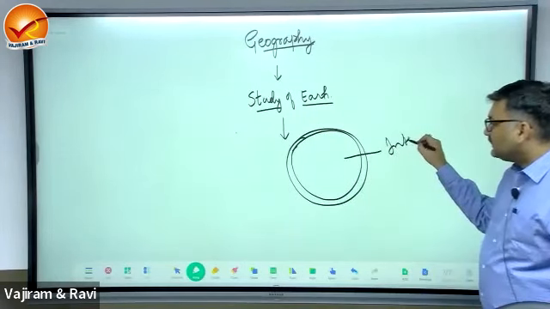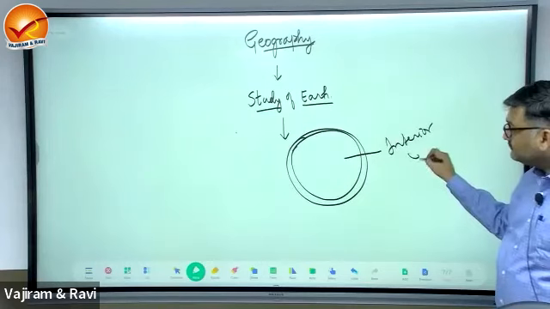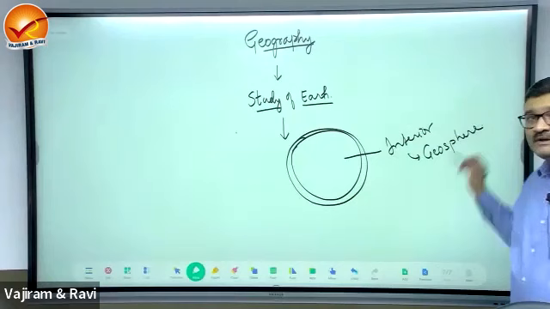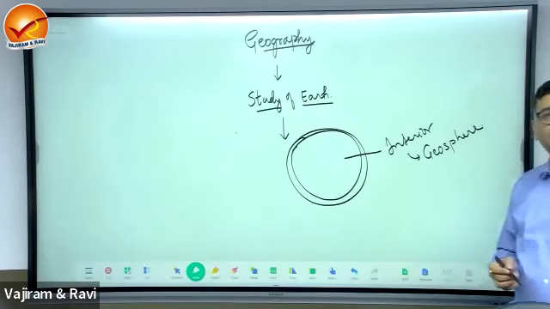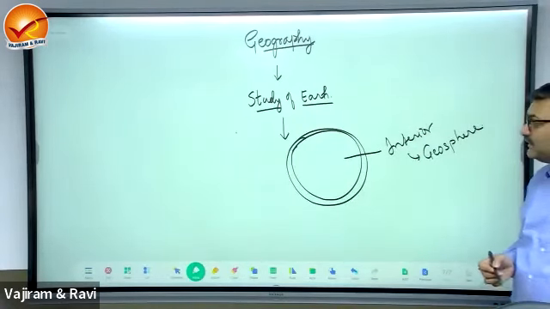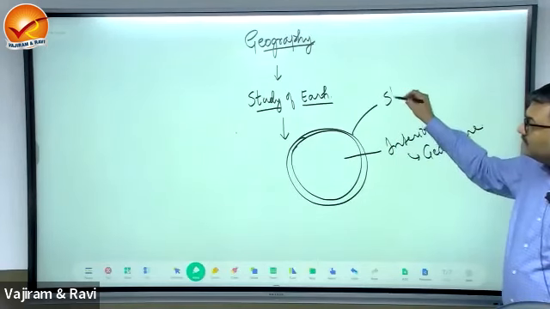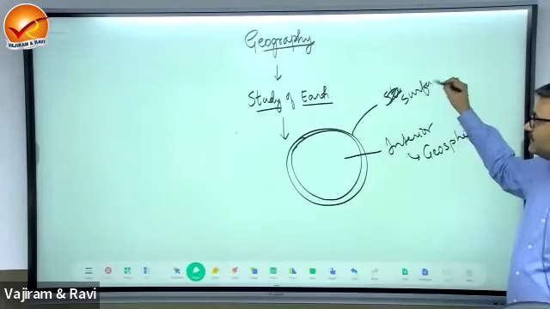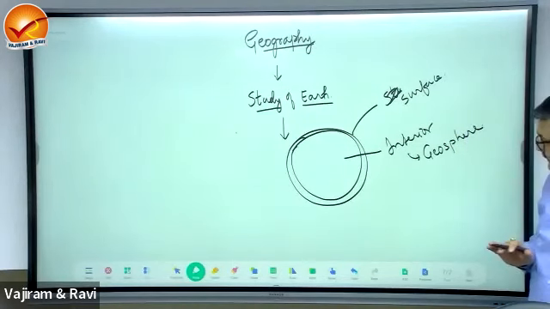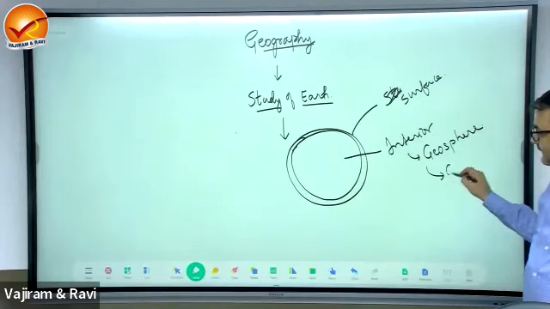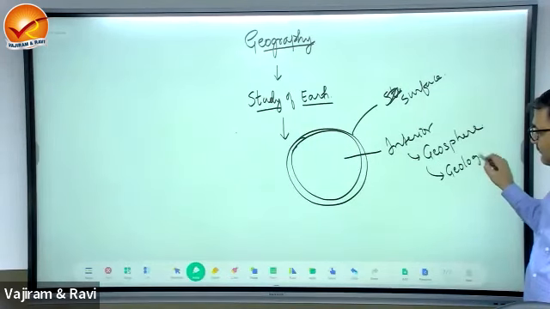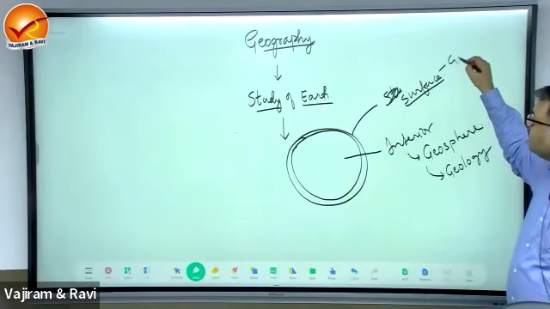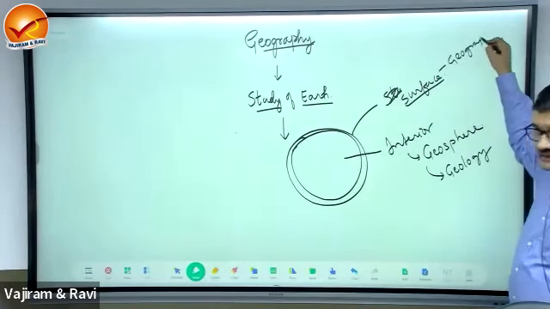One is the interior of the Earth. The interior of Earth is known as the geosphere. And then there is the surface of the Earth. Interior and surface. The study of interior is referred to as geology, and the study of surface is known as geography.